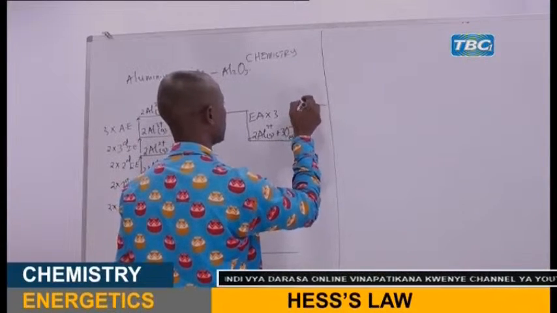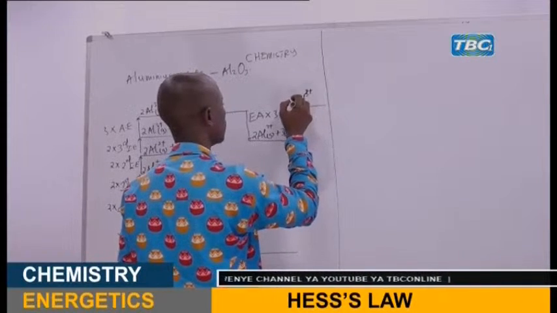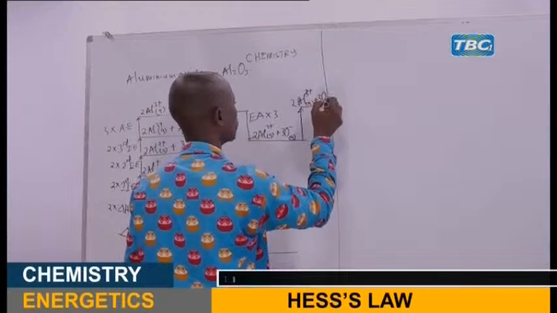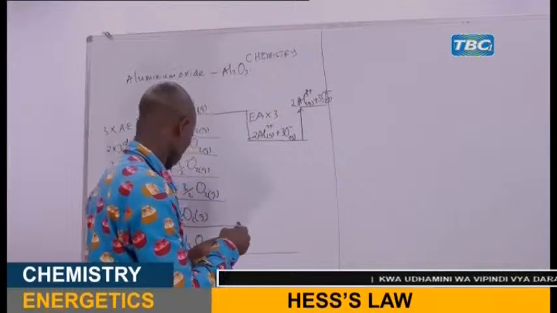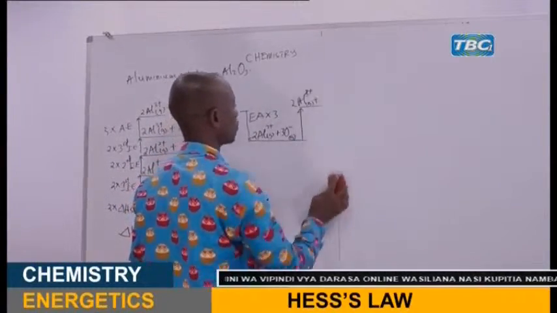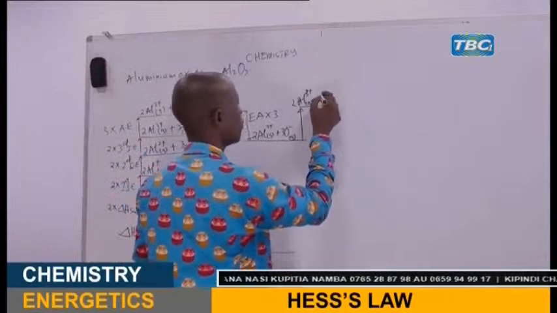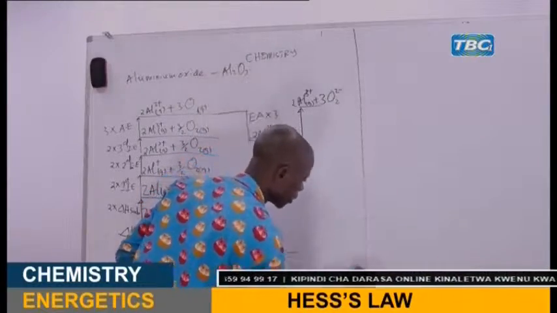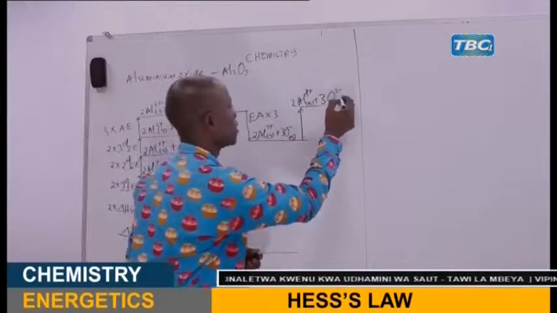So from there you write, here you have aluminium 3+, this is the gas, plus 3 oxide ions. Sorry, my dear students.